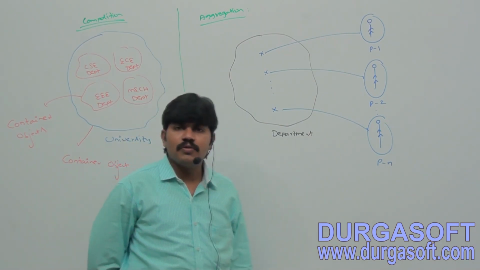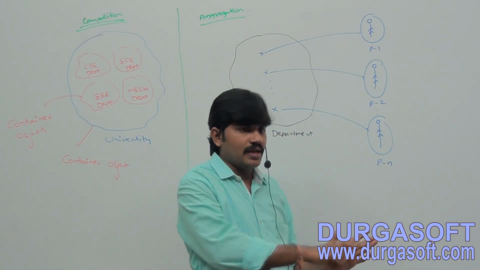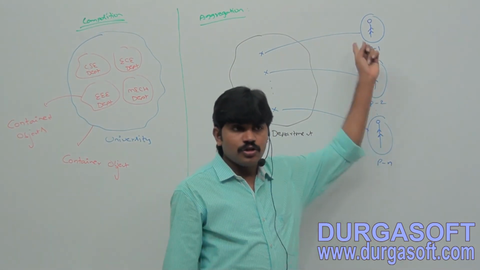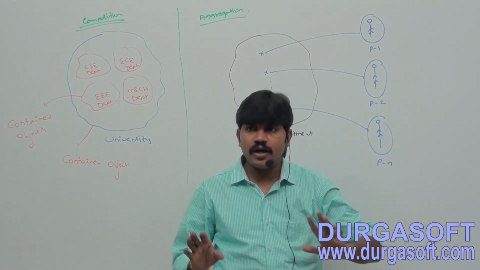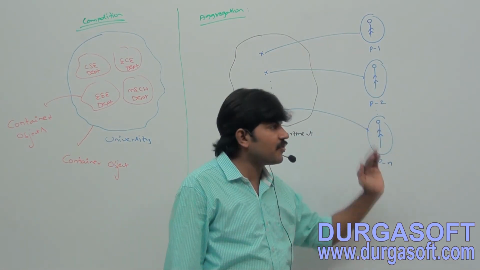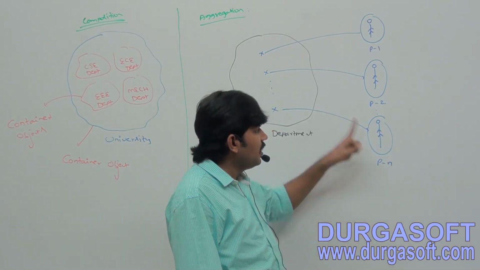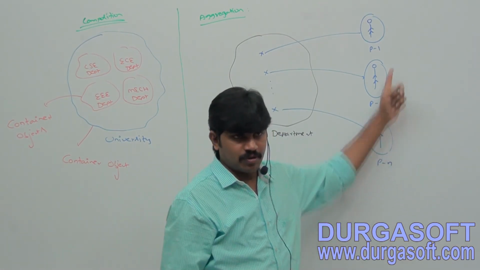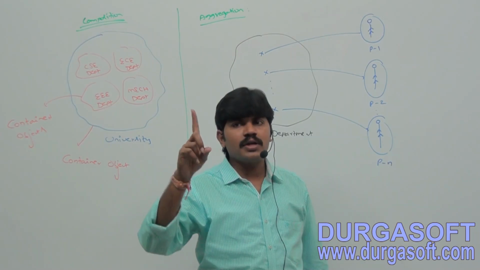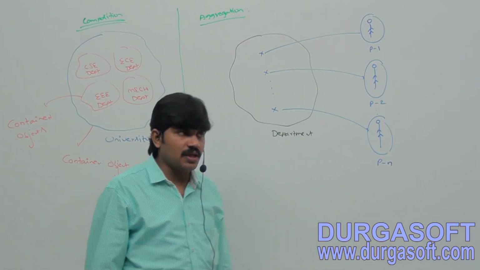No, what the university can do is transfer these professors to another department. Are you getting? Department won't be there, but the corresponding professors are there. The university may transfer these people to the computer science department, or otherwise the university can release these professors so that they will join some other university in some department. Without the existing department object, is there any chance of existing professors or not?